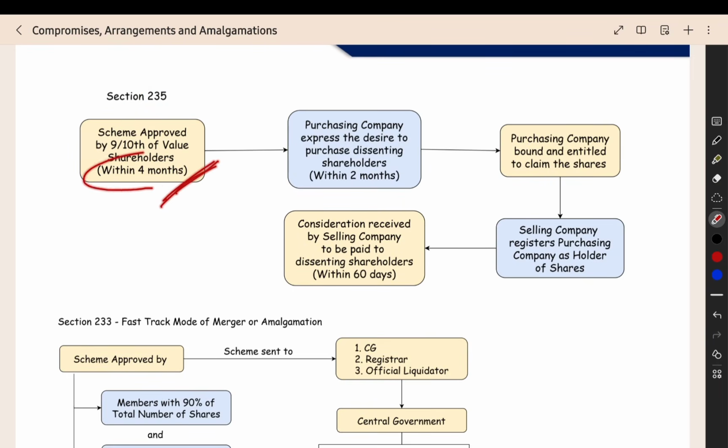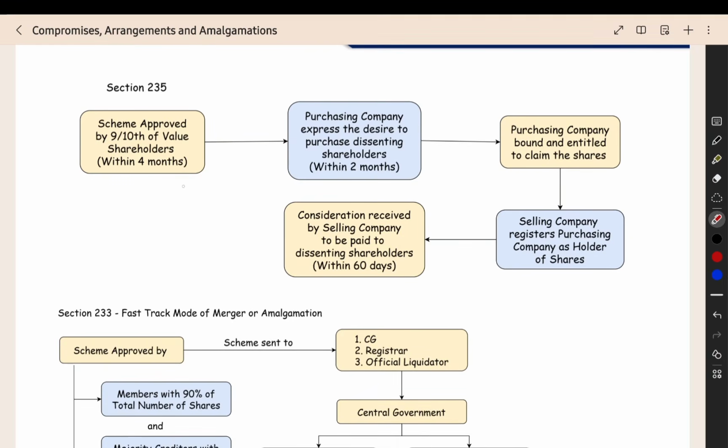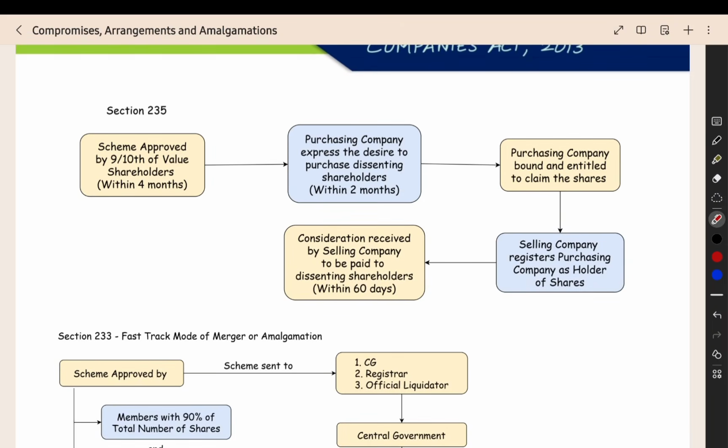Within 4 months you have to get the approval of the 9/10 in value shareholders. Then if you get the approval within 4 months, what will happen? The purchasing company should express the desire to purchase the dissenting shareholders' shares. Dissenting shareholders means the shareholders who rejected the scheme. Their shares also the purchasing company can take over, they can buy. For that they have to give an offer. That offer, the notice, you have to send it to the dissenting shareholders within 2 months.